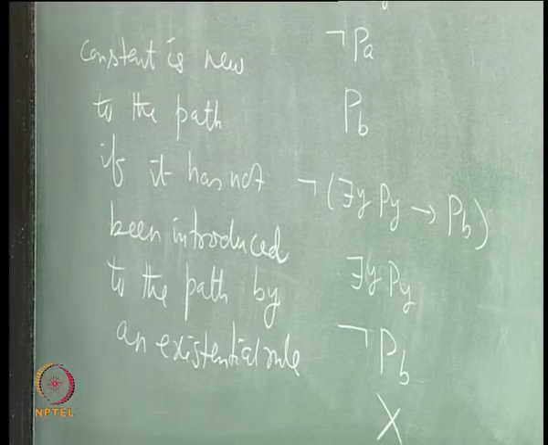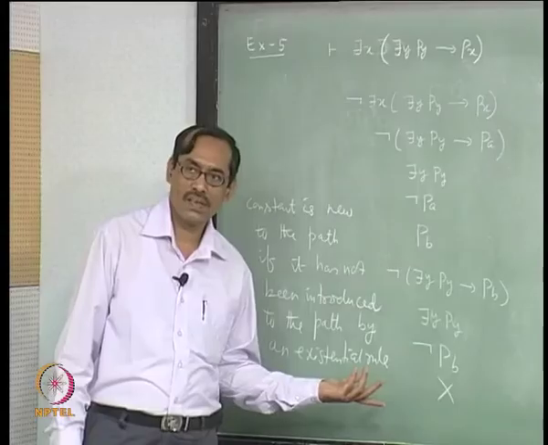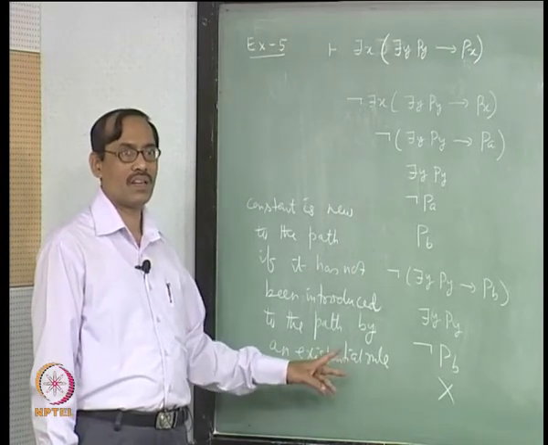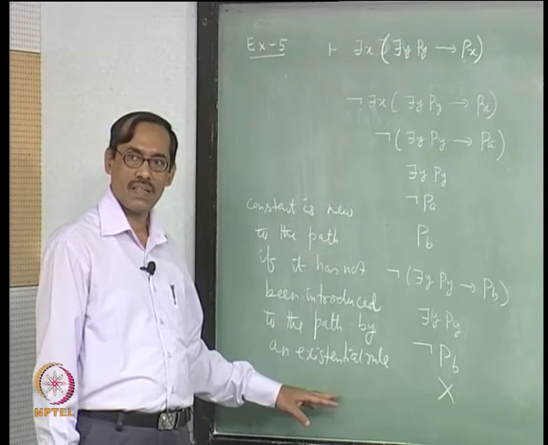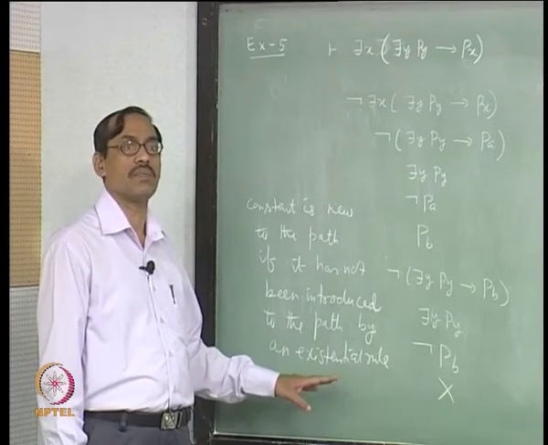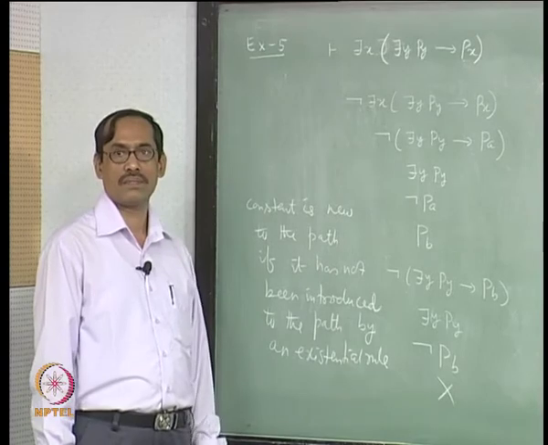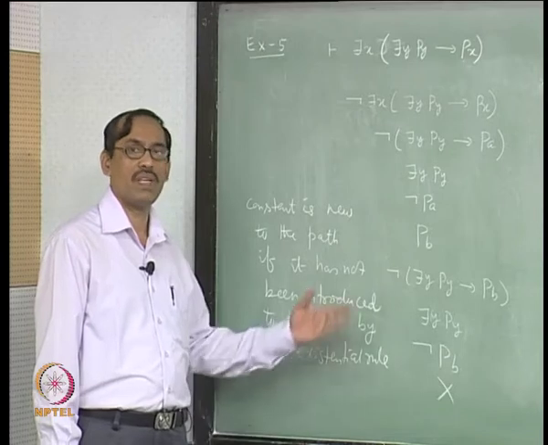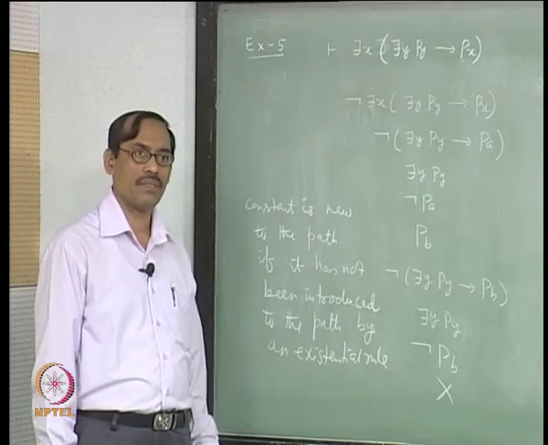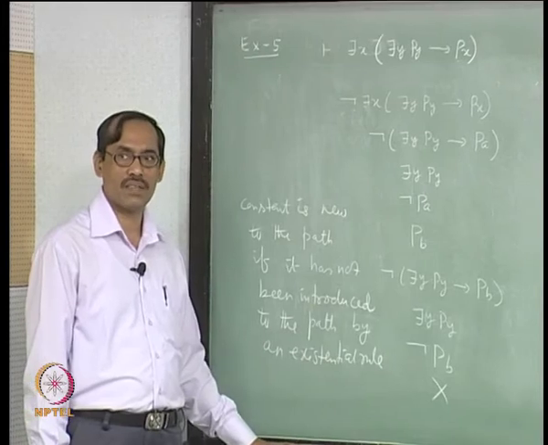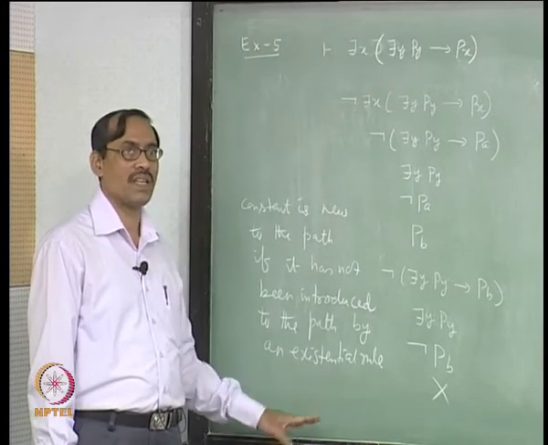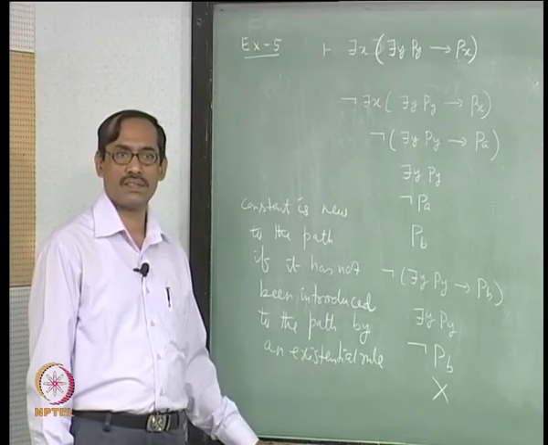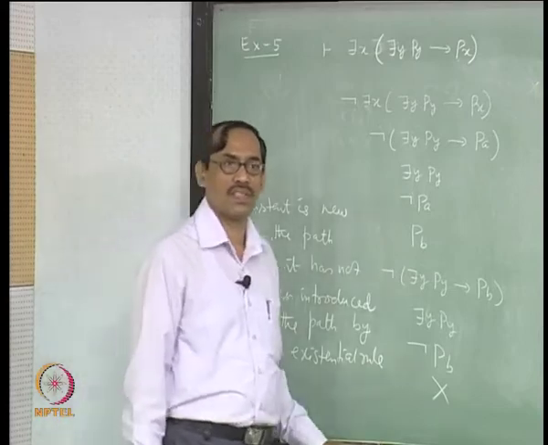But this is not sufficient, because in the premises also it could be free in the beginning, right. So, we have that anyway. So, along with this we should have also the constraint that it is not occurring in any of the premises used in that path, premises only, anywhere else it can be used, right. It can be introduced by one for all rule, no problem. It is not occurring in any premise used in the path, it is not introduced by any existential rule previous to it in the same path, that will give the newness, right.